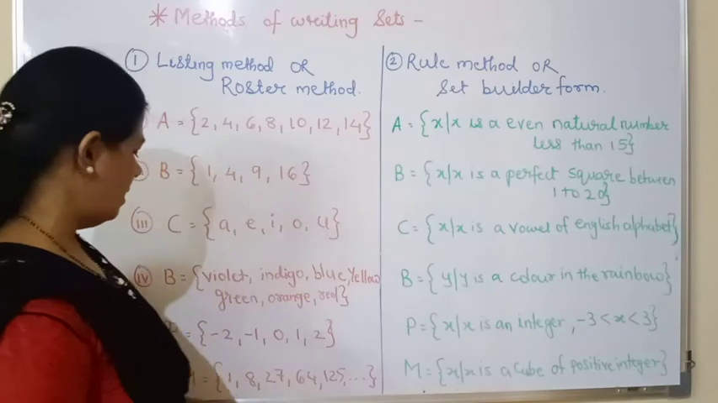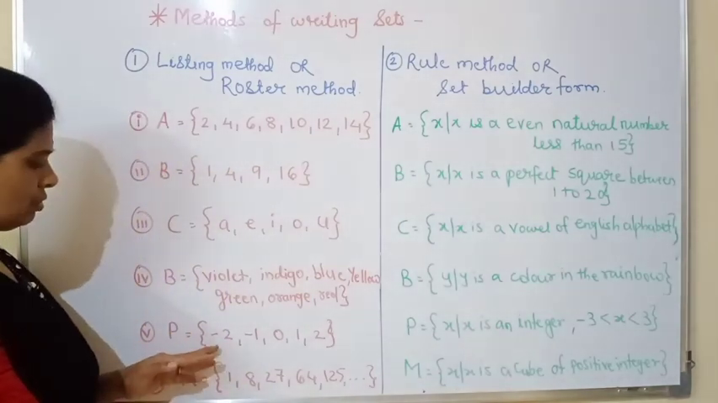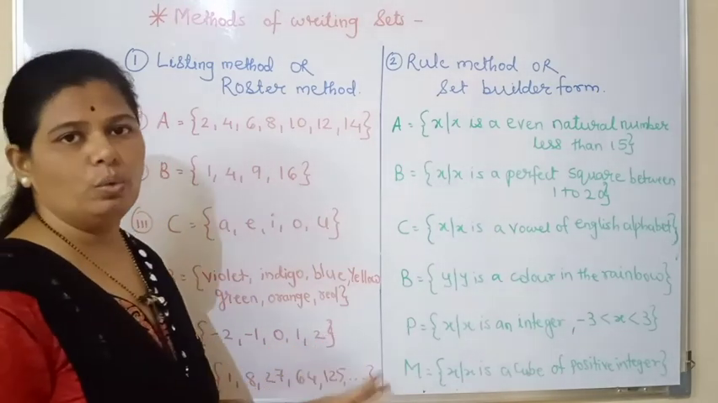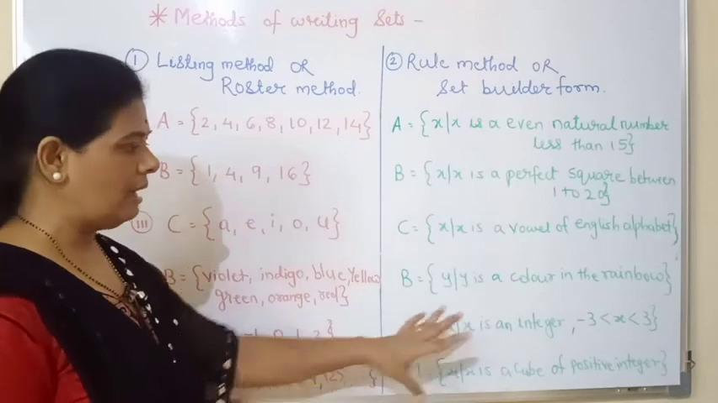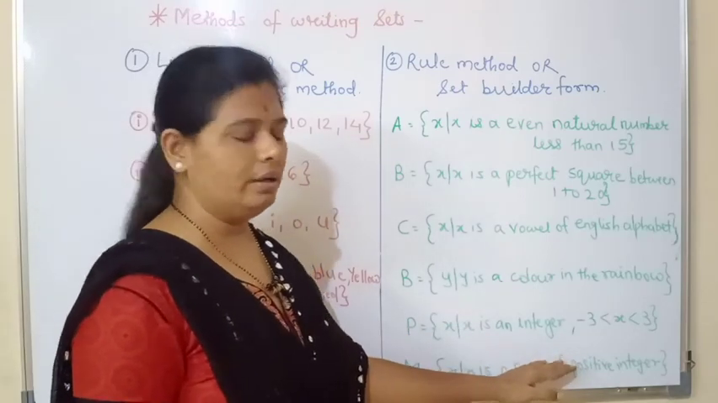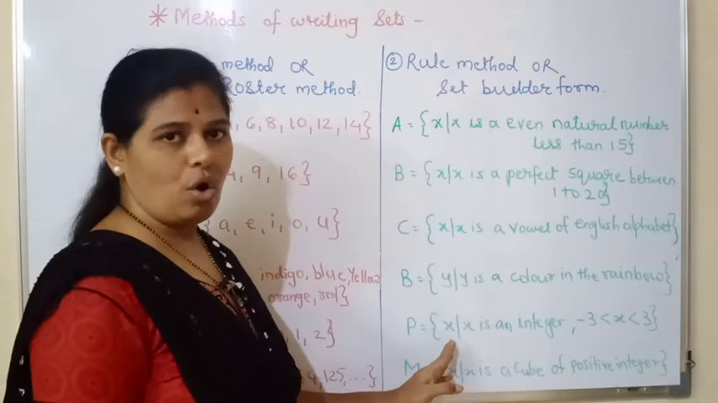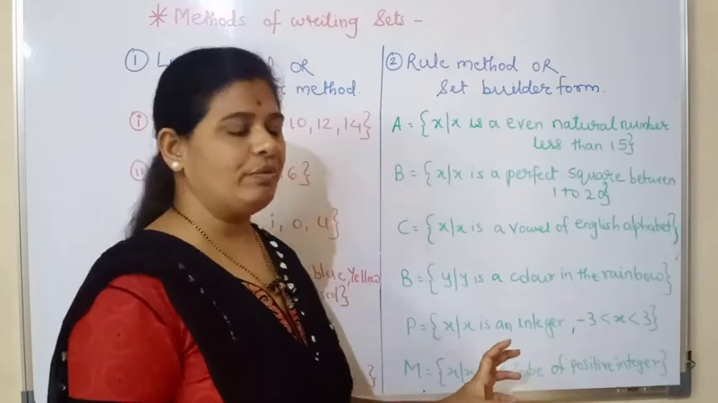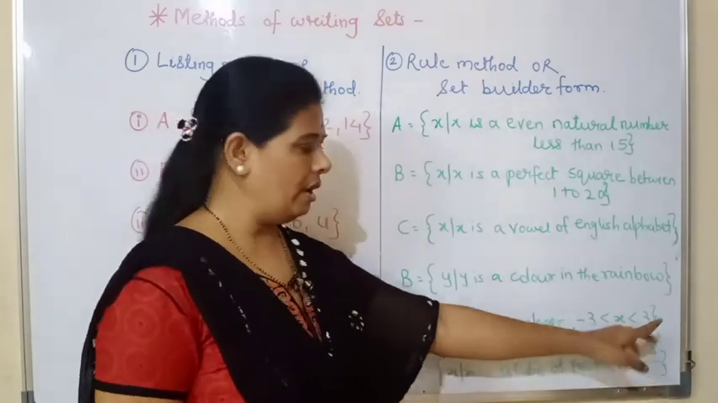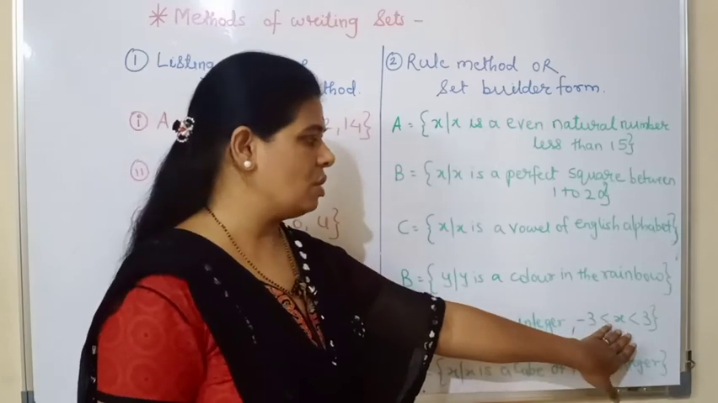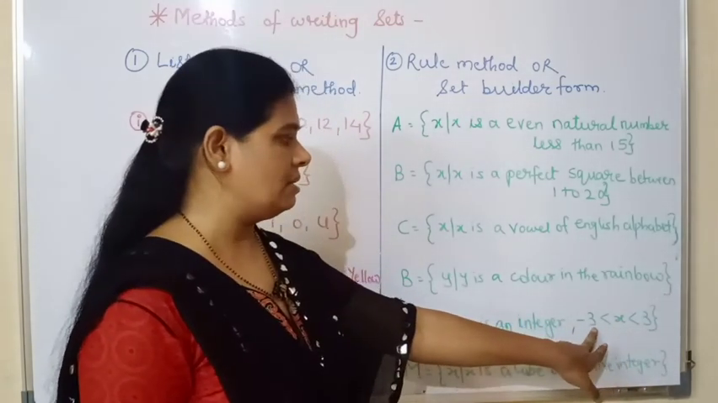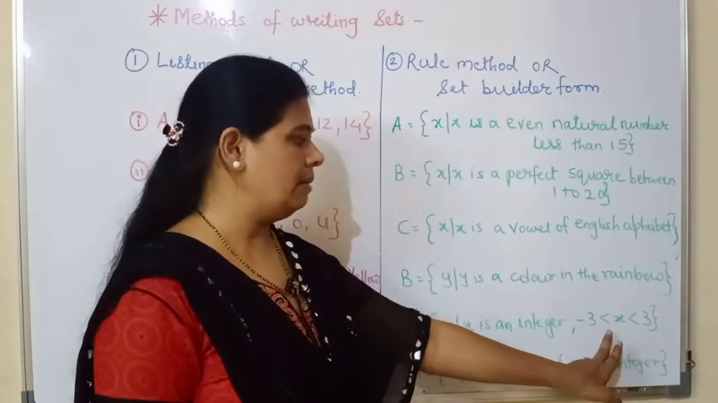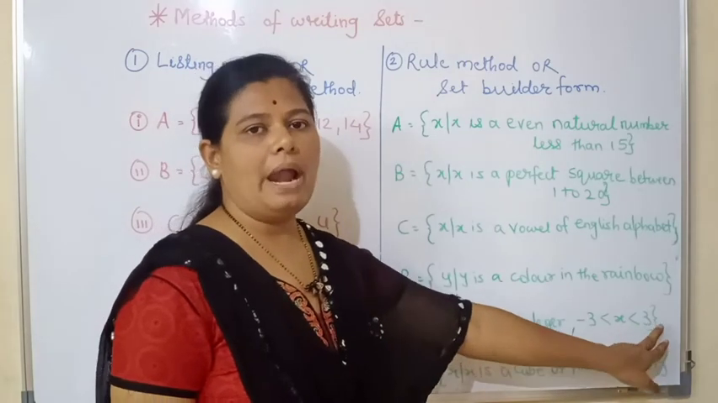Okay. Next is the set P. Now these are the set of integers, as you can see, -2, -1, 0, 1 and 2. There is a limitation. That limitation we have written here in the rule method: P is a set of all x such that x is an integer and these integers are between -3 to 3, or -3 is less than x, or you can say that x is greater than -3 and less than 3. You can read it as x is greater than -3 and less than 3.